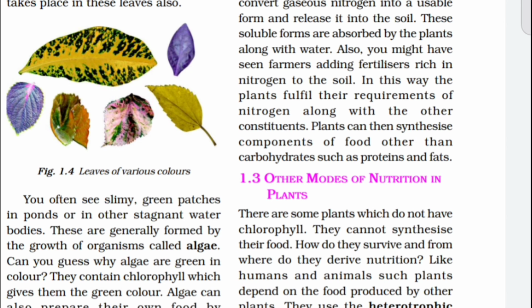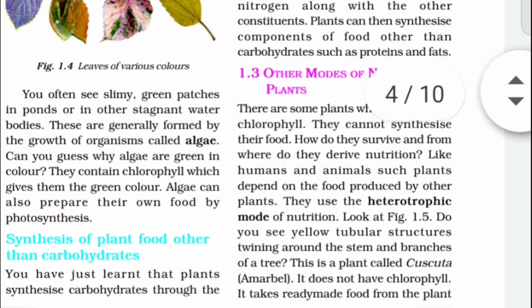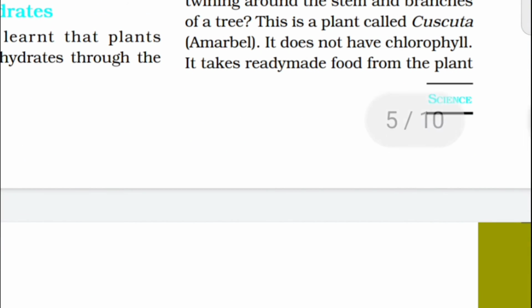Then the other modes of nutrition in plants: one is parasitic nutrition, and another is saprophytic nutrition. There are different modes of nutrition. First we have to discuss parasitic nutrition. See the paragraph: there are some plants which do not have chlorophyll, so they cannot synthesize their food, just like heterotrophic nutrition. So how do they survive, and from where do they derive nutrition? Like humans and animals, such plants depend on the food produced by other plants, and they use the heterotrophic mode of nutrition. We already discussed it.